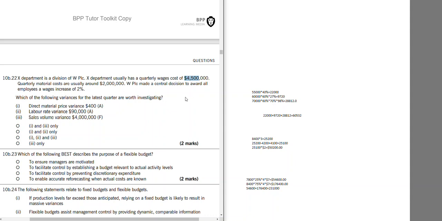WPLC made a central decision to award all employees a wage increase of 2%. Direct material price variance 400. Worth investigation means if they are material. 400 variance in something that is 4.5 million is not worth investigation.